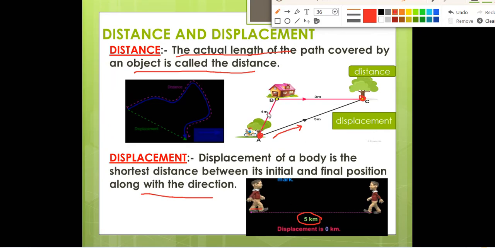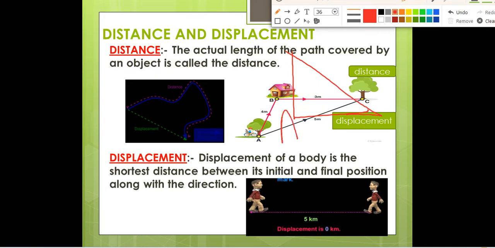We'll read the differences between distance and displacement. So through this diagram, I hope you all have understood that distance is the length of the actual path and displacement is the shortest distance. From this, suppose we have the triangle A, B and C. A person wants to go from point C to point B.